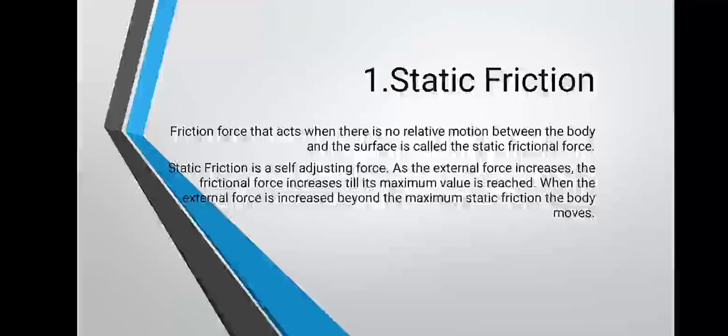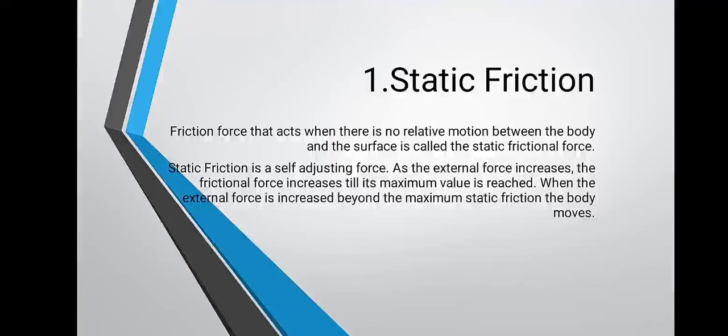Suppose we keep one book on the table, it remains until it is disturbed by some external force. In this example, the force acting between the book and the table surface is called static frictional force.